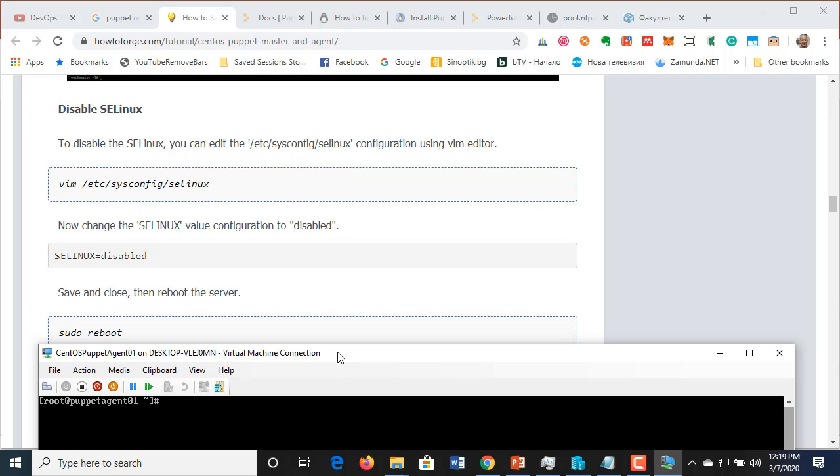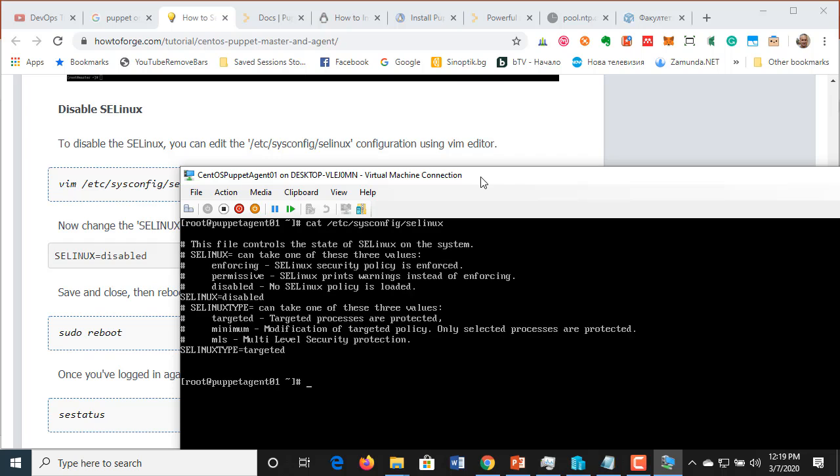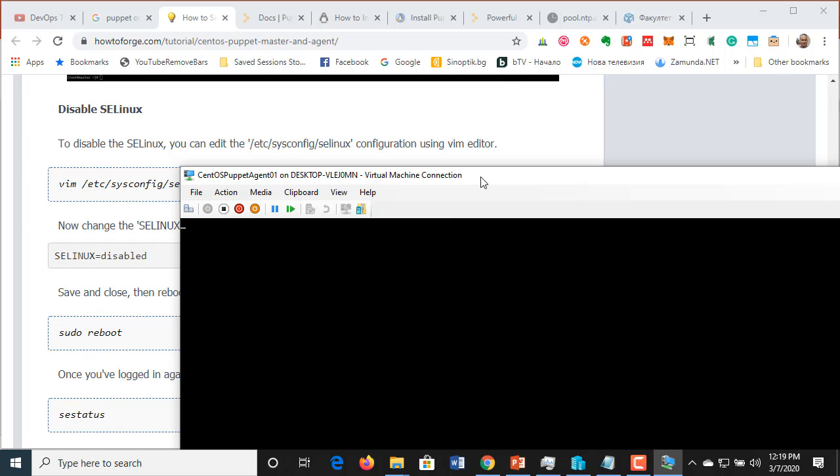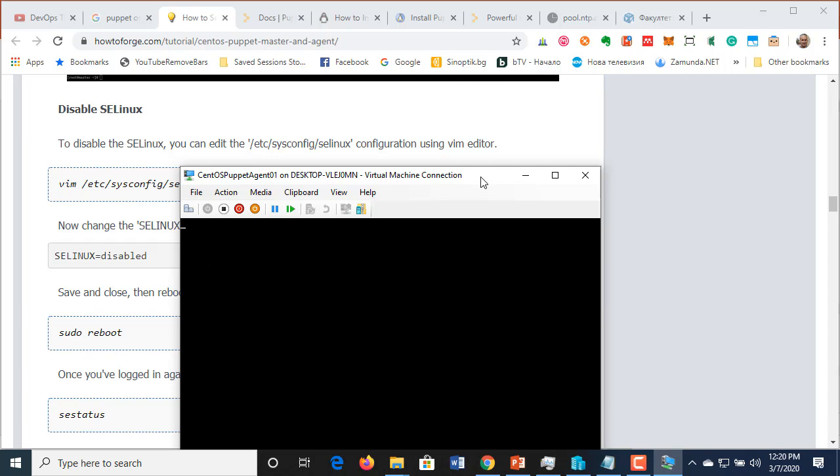sudo reboot. Okay, so let me first cat /etc/sysconfig/selinux. Okay, it is disabled. sudo reboot. Then sestatus, just to make sure it's disabled, and after that I will continue with the installation of the master configuration server.